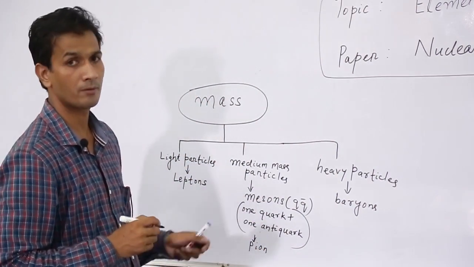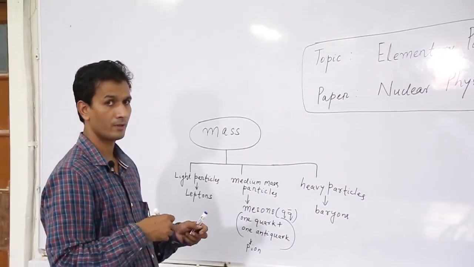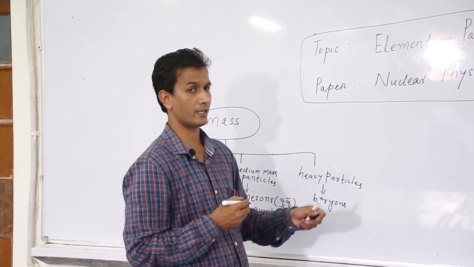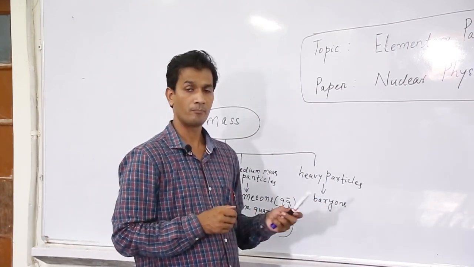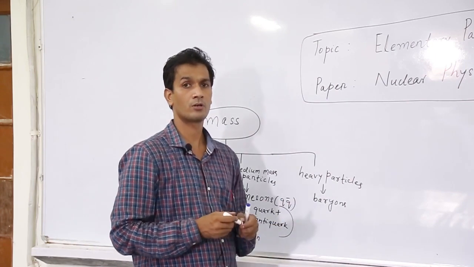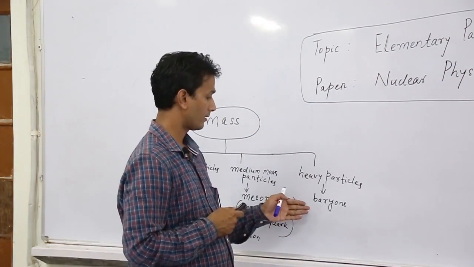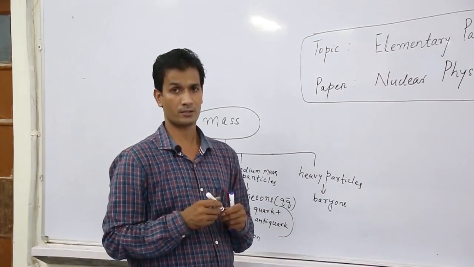So this is about the mesons. We will study details about meson in the later classes. Then heavy particles, that is baryons. So what are baryons? Baryons are also composite particles. They are formed by the combination of three quarks.